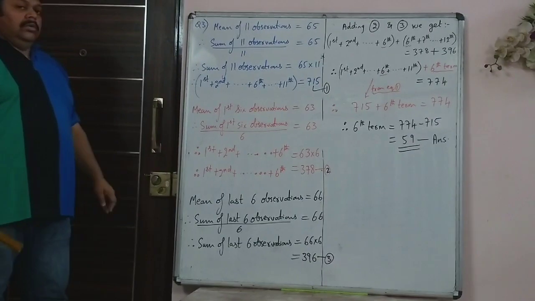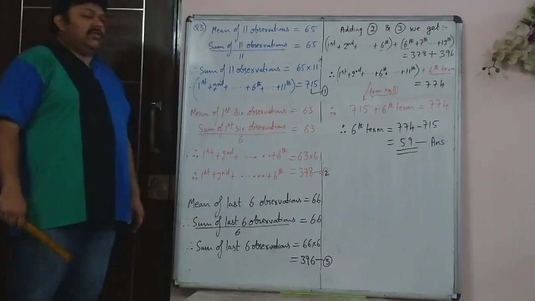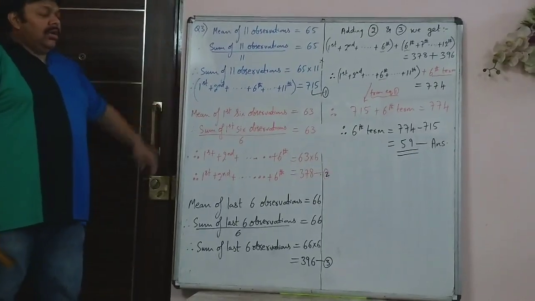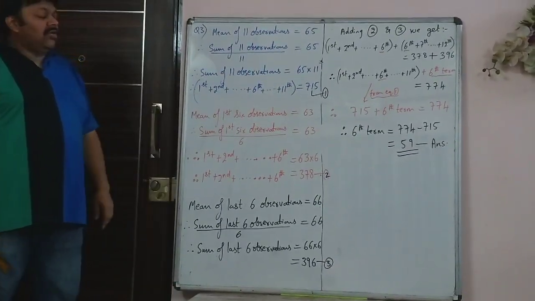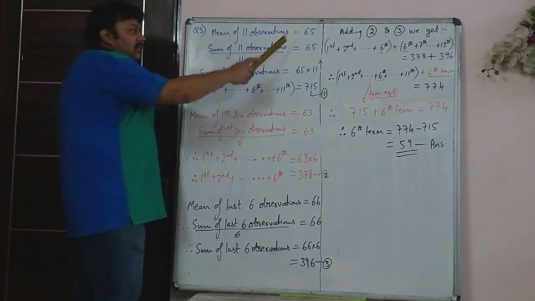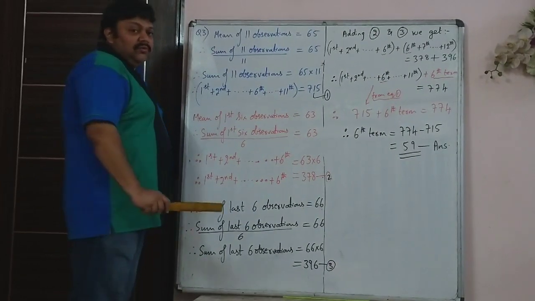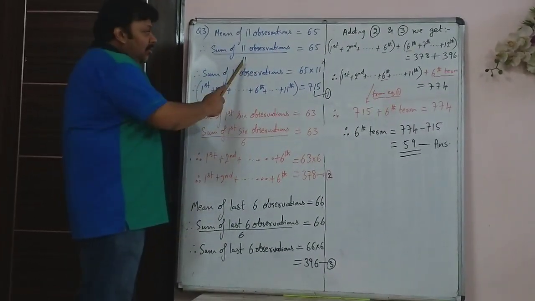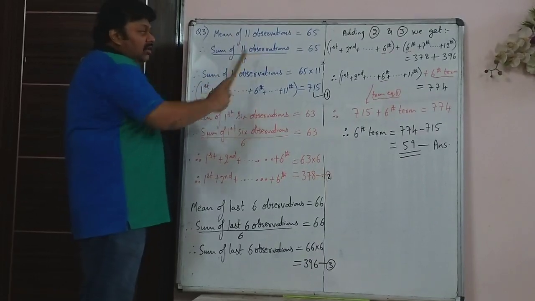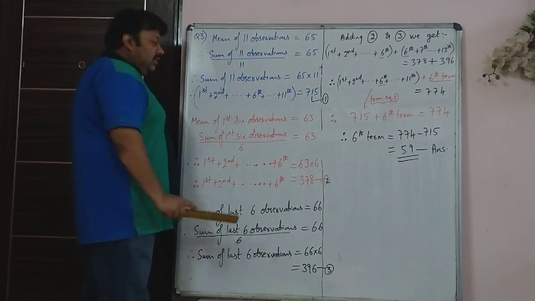Third question. This is somewhat like one of the sums which you had done last year. You have 11 observations and the mean of all the 11 observations is given as 65. Mean of all 11 observations is 65 means sum of all the 11 observations upon 11. Mean formula is sum of all the data upon number of data, that is 65.